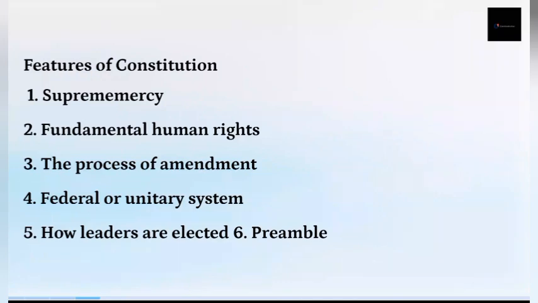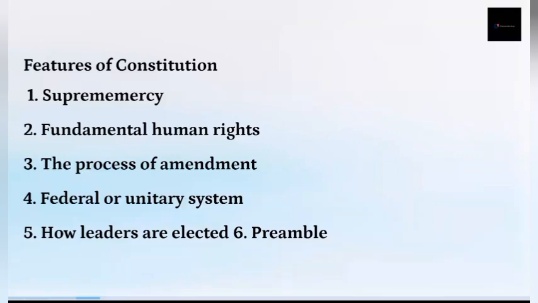Then we have the fundamental human rights. The constitution actually brings out the way citizens have to live in the country, the rights that each citizen has in a country. That's fundamental human rights.